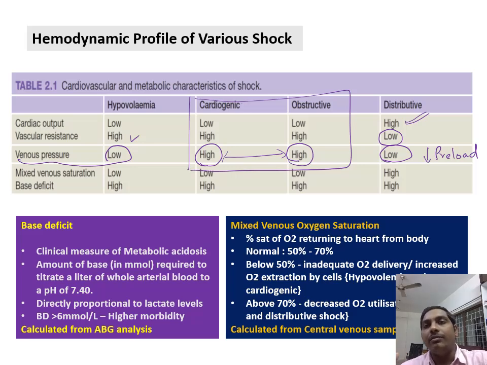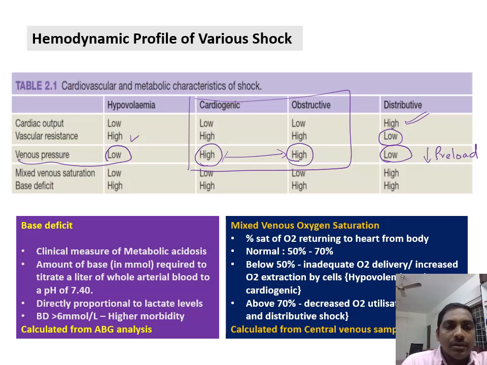So generally, when BP is low, heart rate will be high, or when the BP is high, the heart rate will be low. That will be the normal physiological response. So in distributive shock, when there is peripheral vasodilatation, there will be decreased blood flow to the heart, that means decreased preload. To compensate for it, the heart is pumping high, so hence the cardiac output will be high.